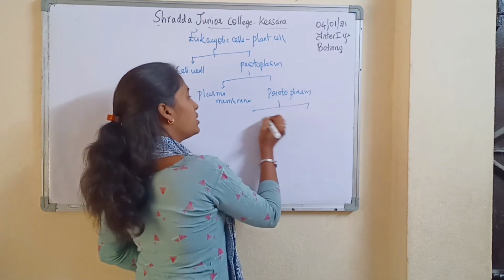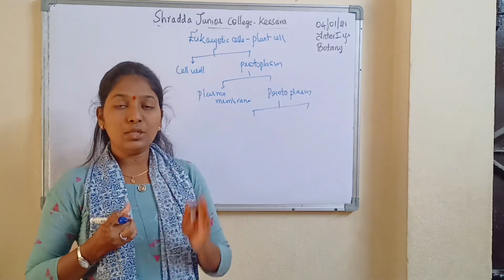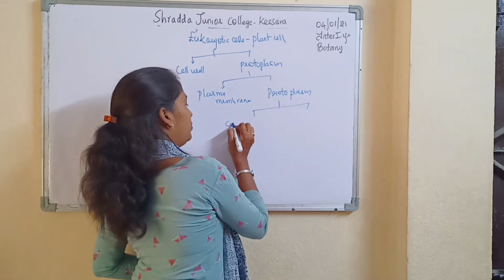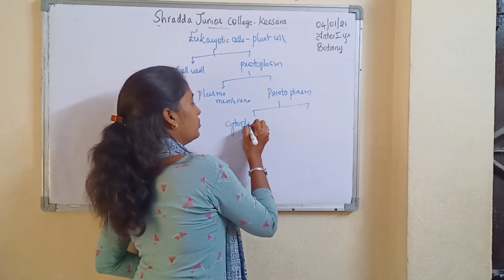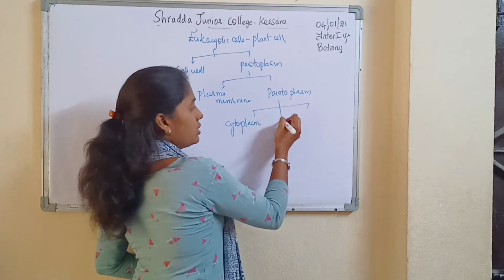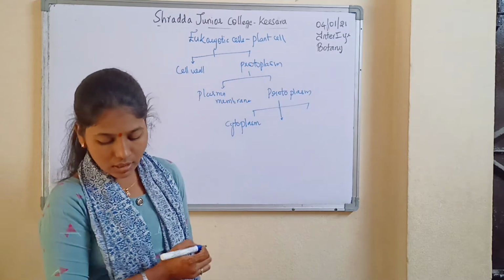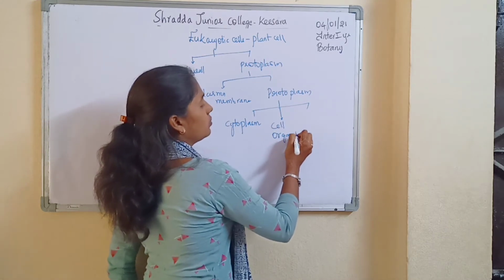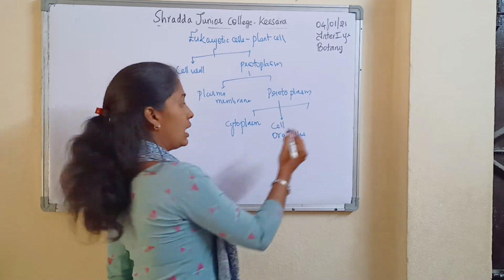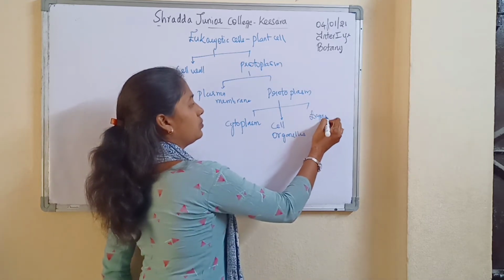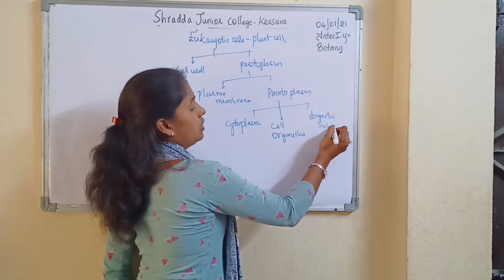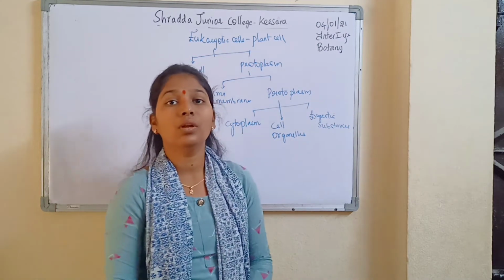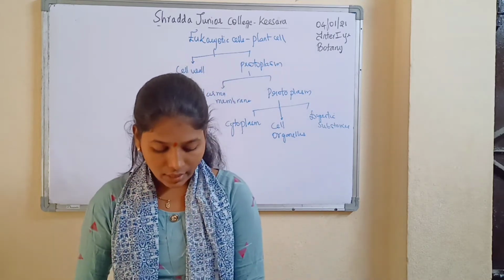And this protoplasm is differentiated into cytoplasm, cell organelles, and ergastic substances. One is the cytoplasm, the other is the cell organelles, and the last one is the ergastic substances. This is all only about plant cells. Everything I am saying is all about plant cells.